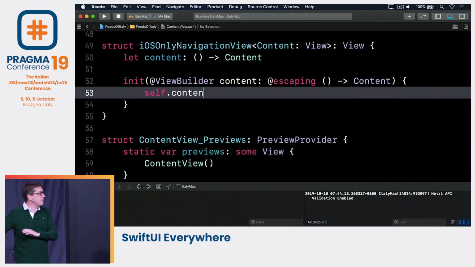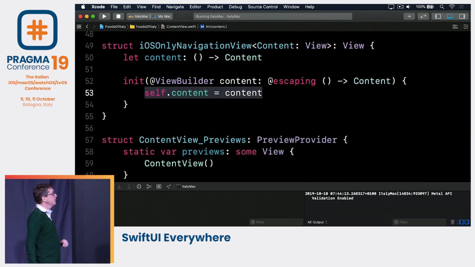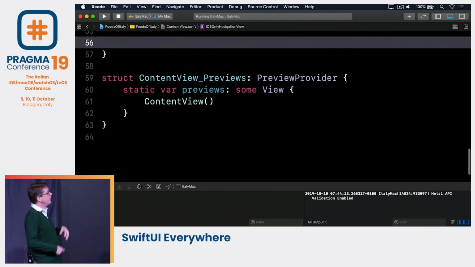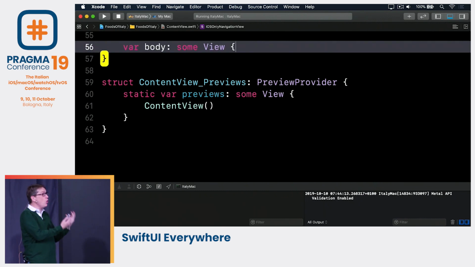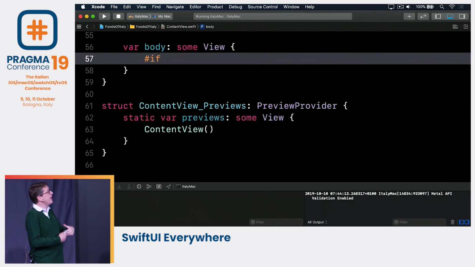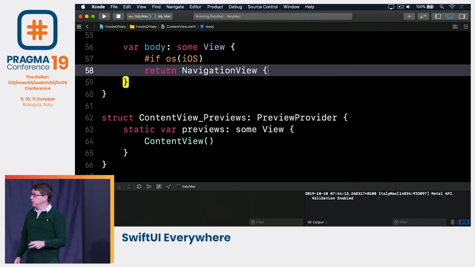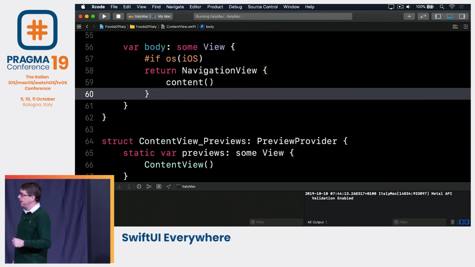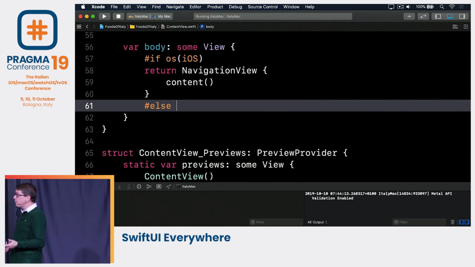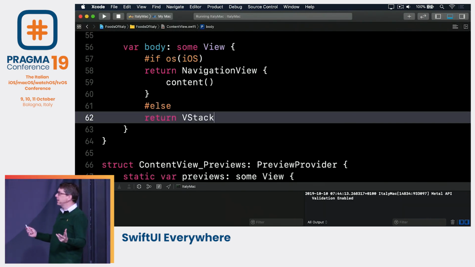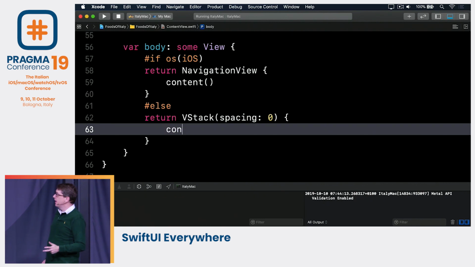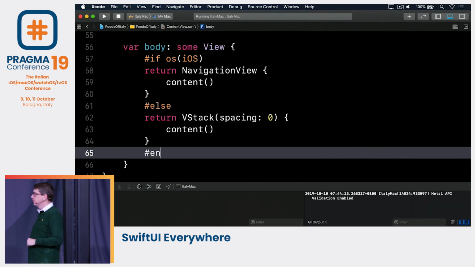I'll assign that thing to my content for later. And then, when it comes time for me to render my own content, if I happen to be on iOS, brilliant. Use a navigation view, and then put my content inside that. But for all other platforms, I'm going to use a VStack with no spacing, and then my content.